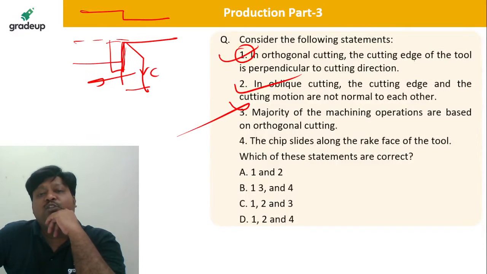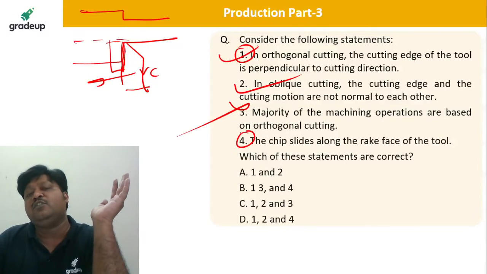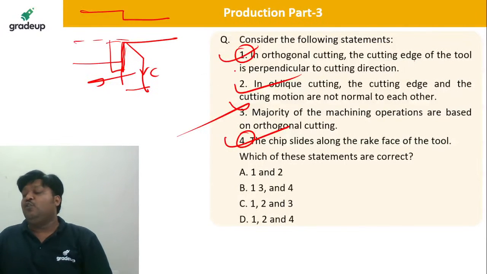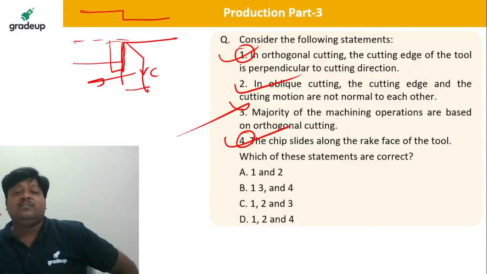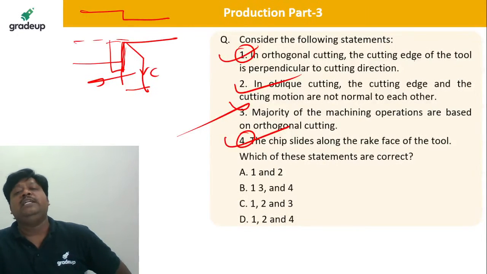So 1 is correct, 2 is correct, and the chip slides along the rake face of the tool, that is correct. Please remember, dear students, whichever operations we have are mostly oblique cutting operations only. Yes, 3 is wrong.